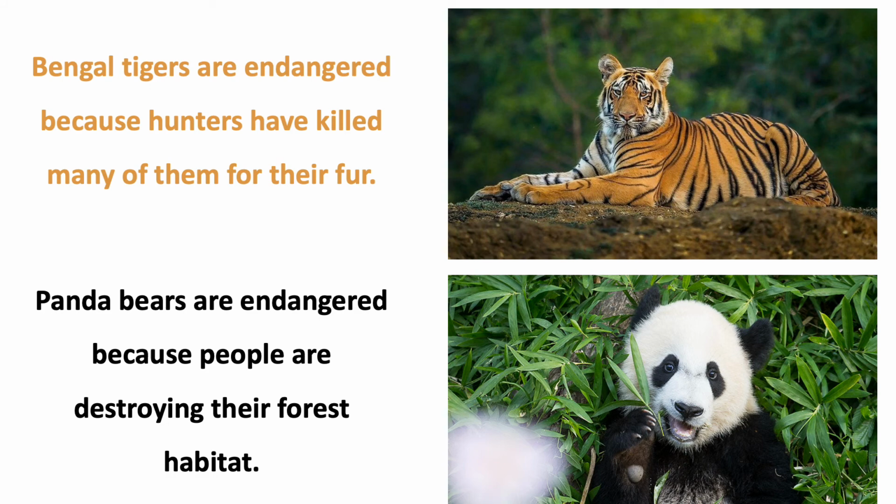Organisms can also become endangered as a result of people. The Bengal tigers are endangered because people or hunters have killed them for their fur, while the panda bears are endangered as well because people are destroying their forest habitats.